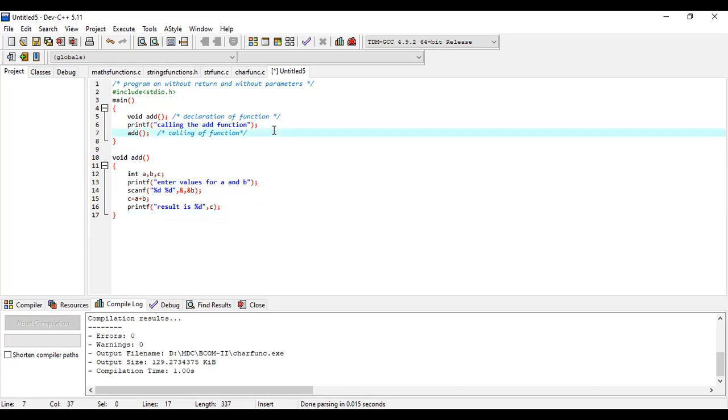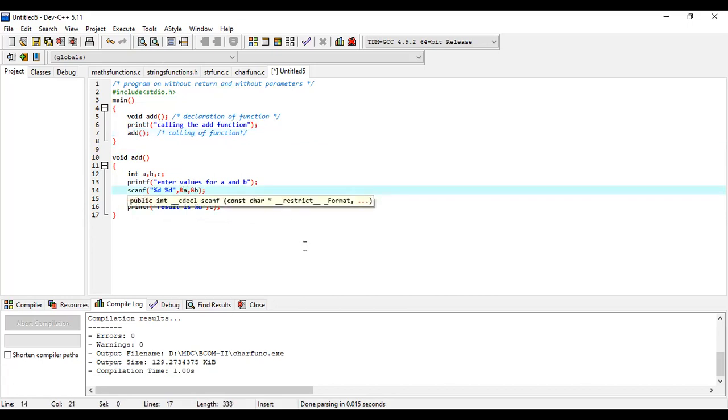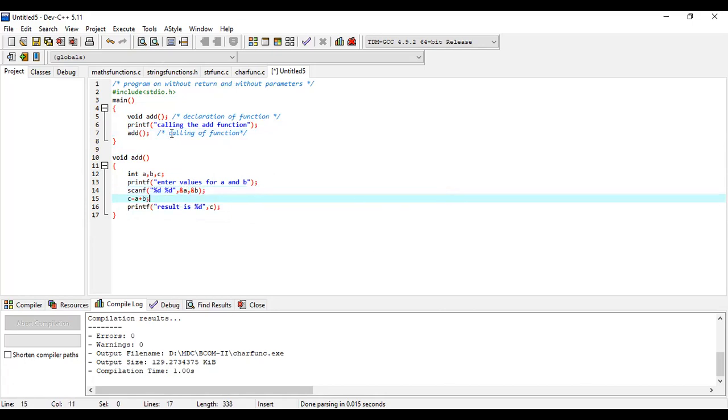Okay. Now, if I execute this program, what will I get? First I will get a message calling the add function. Then I will get a message to enter values for A and B, and it takes two values for A and B. And finally it calculates the addition of the two numbers, and I get the C value. Okay, nothing more than that.